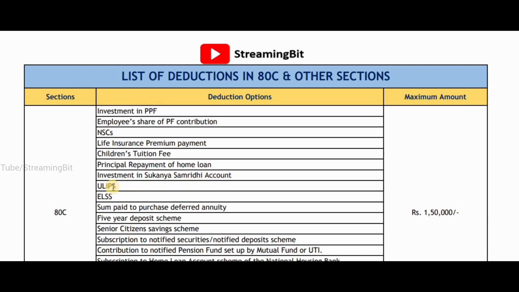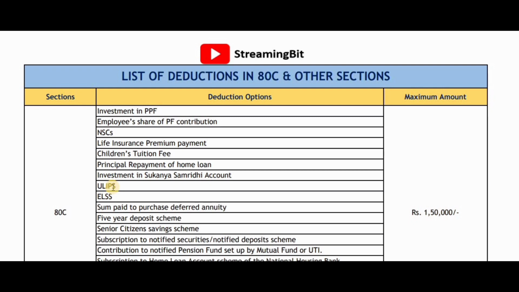And the next is ULIPs, that is unit linked insurance plan. If you have invested in that, you can also avail the benefit of 80C. ELSS is again one of the popular kinds of mutual fund, that is equity linked saving scheme. If you are investing in ELSS as well, you are entitled to avail the benefit of section 80C.